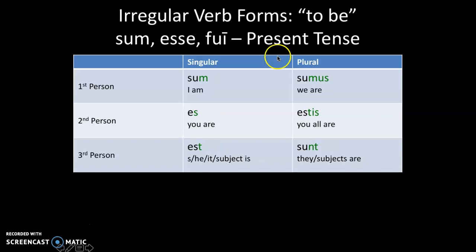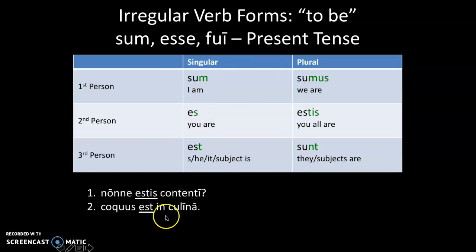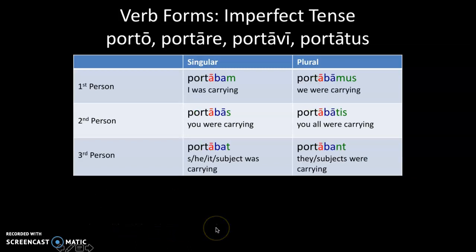And then we have the present tense for the irregular verb to be. Sum, es, est, sumus, estis, sunt. Are you all not satisfied? The cook is in the kitchen. Mother and father are happy.